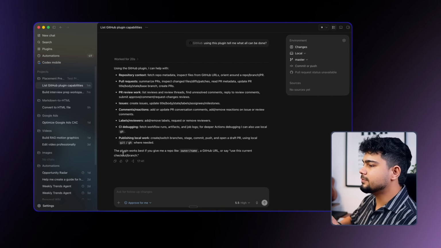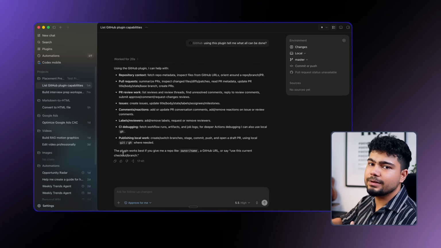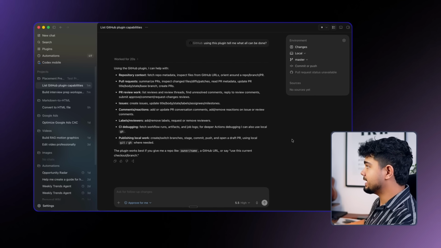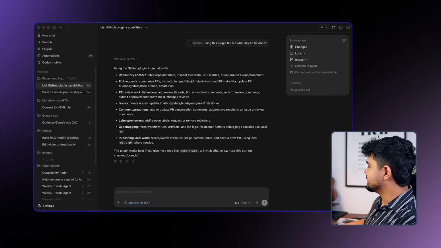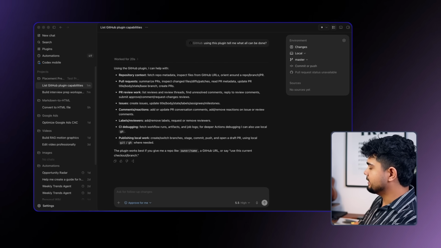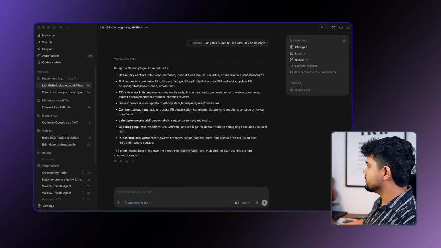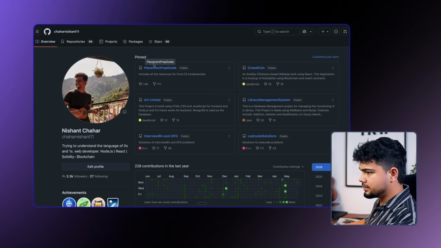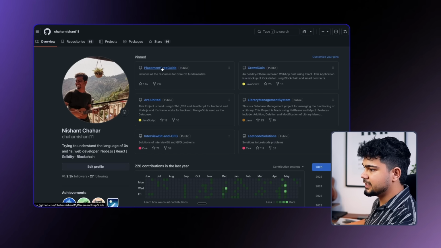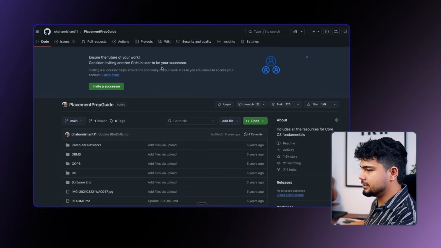For this, what is the current branch? If we give it a particular URL, it will fetch everything from that, so we can try it out for sure. For example, I've created an old URL. I'll give it, let me just log in. So these are my repositories. One of the most famous ones is this placement prep one. I don't know if you guys have seen this or not.